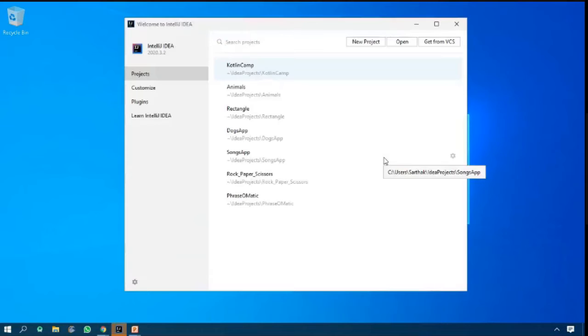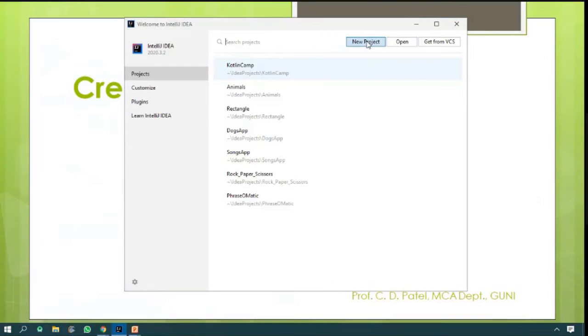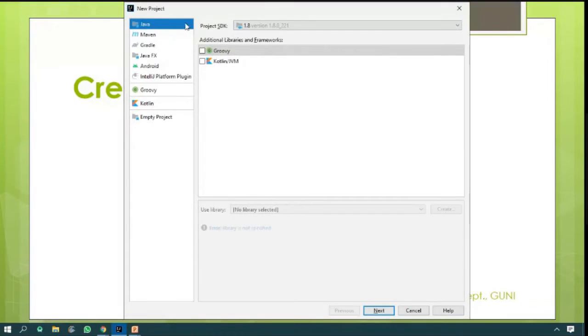This is your screen. Have you found the same screen? No. So click on New Project. It's the first button of these three existing buttons. I'm going to click New Project. Sometimes it takes a while. Okay, now it is available like this.